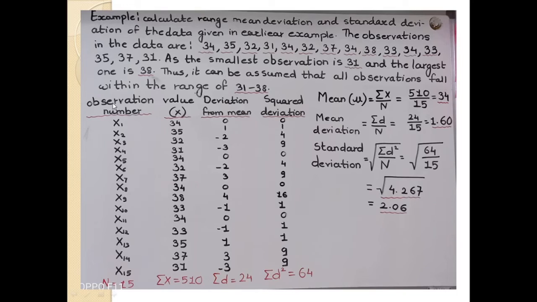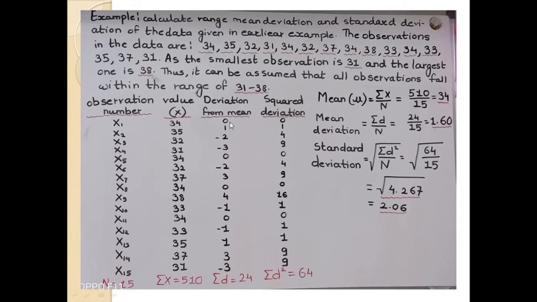Here, in the first column we write the observation number, x1, x2, x3 up to x15; the total number of observations here is 15. Then in the next column we write the actual observations x. The summation of x is 510. Firstly we calculate the mean: mu is equal to summation of x upon n. The summation of x is 510 divided by 15, where 15 is the total number of observations. Here the mean is 34.